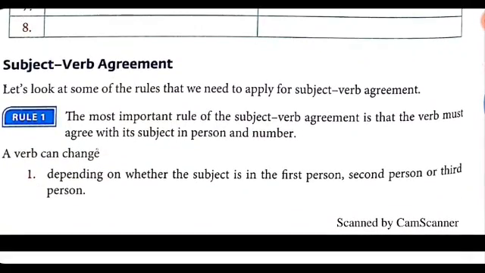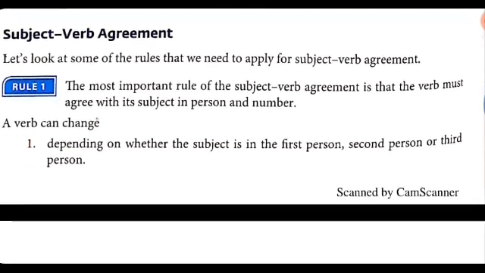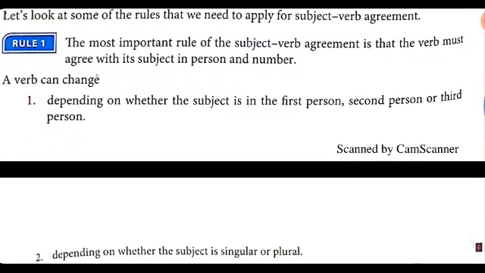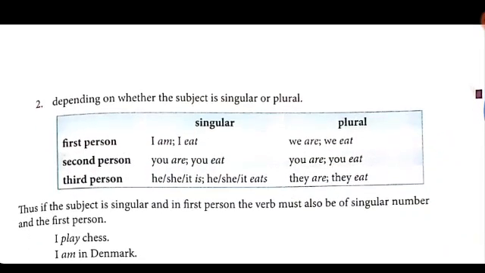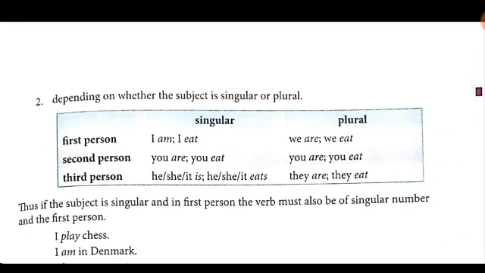Now there are certain rules to apply for subject-verb agreement. So the first rule, the most important rule of subject-verb agreement, is that the verb must agree with the subject in person and number. Now a verb can change depending on whether the subject is in the first person, the second person or the third person, and depending on whether the subject is singular or plural.